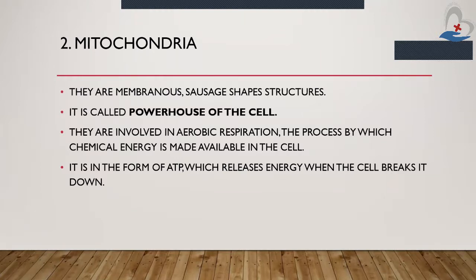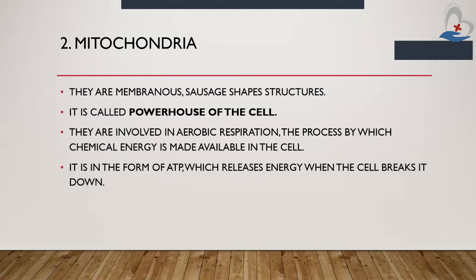They are involved in aerobic respiration, the process by which chemical energy is made available in the cell. Now we will see what the meaning of aerobic respiration is. Aerobic respiration means oxygen is involved in the respiration.